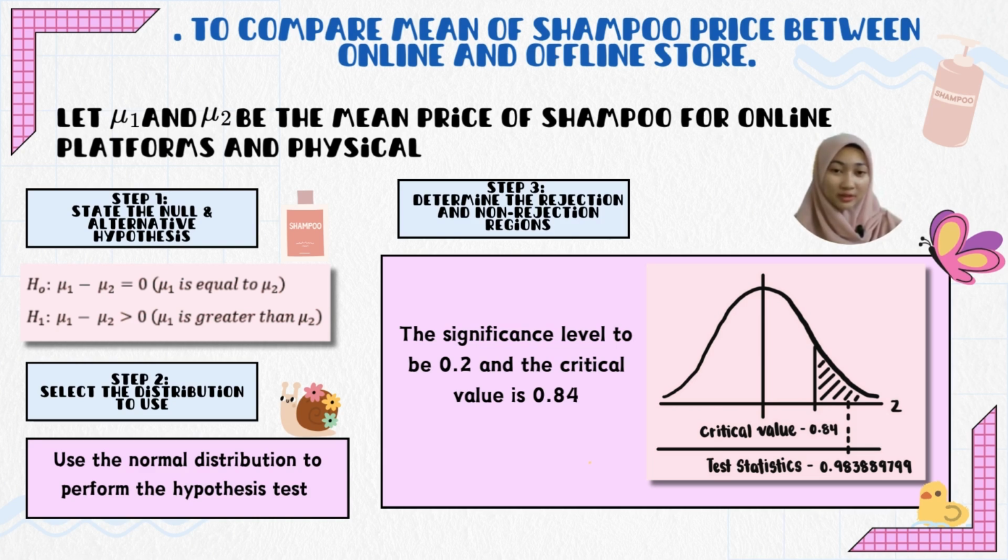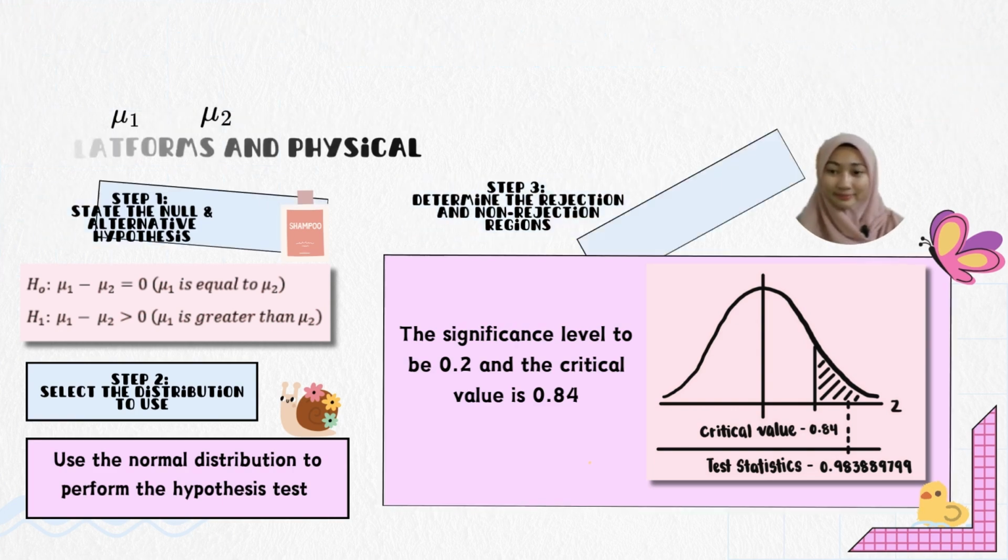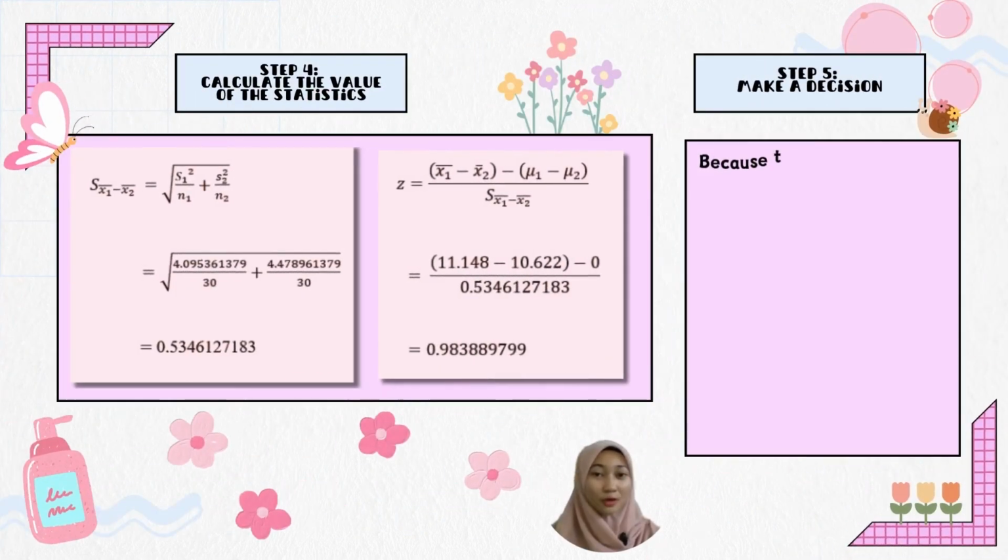Next, step 3, determine the rejection and non-rejection region. The significance level is 0.2, and the greater-than sign in the alternative hypothesis indicates the test is right-tailed. Consequently, the critical value of Z from the table is 0.8. We move to step 4, which is to calculate the value of the test statistic.